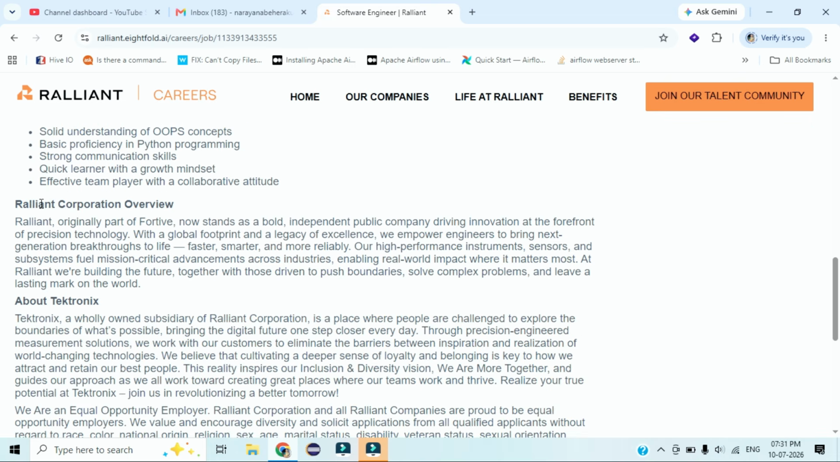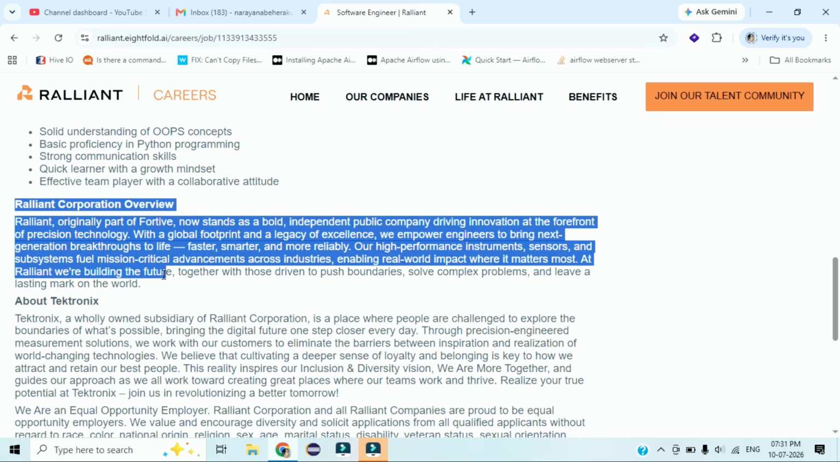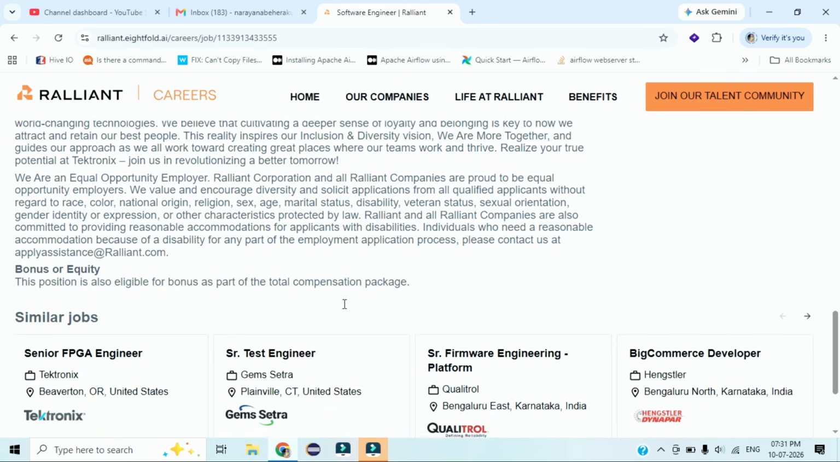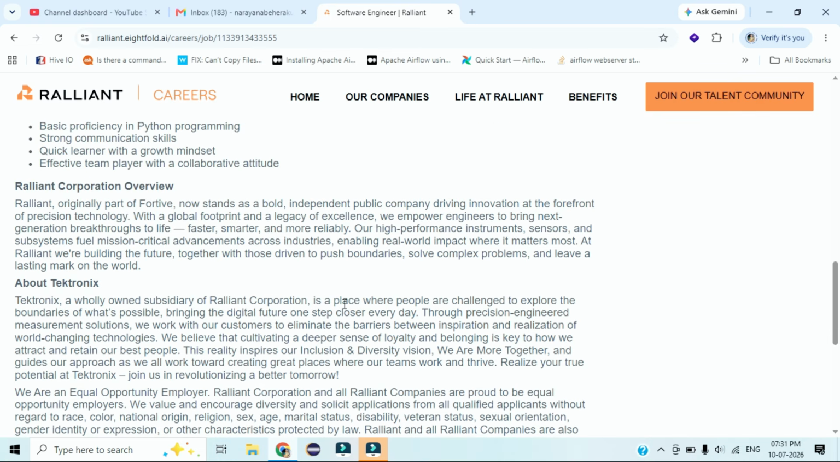These are the Ralliant Corporation overview and company details. Tektronix is also a wholly owned subsidiary of the Ralliant Corporation. I think both have merged and they are working collaboratively. You should go through this, and you will get more idea about this job.